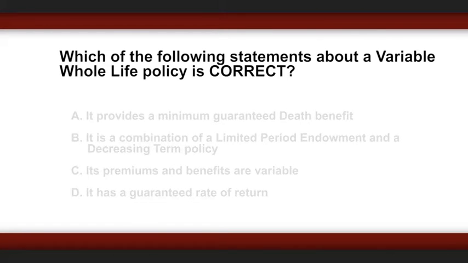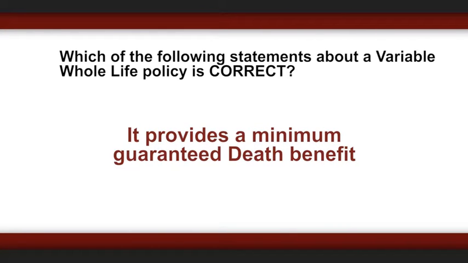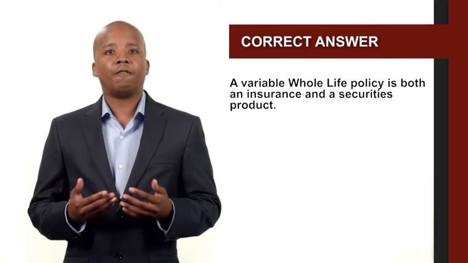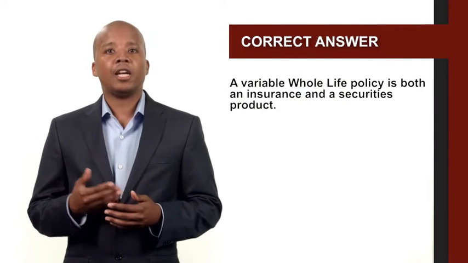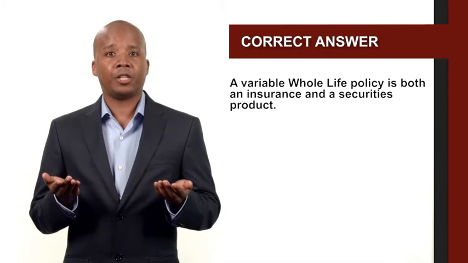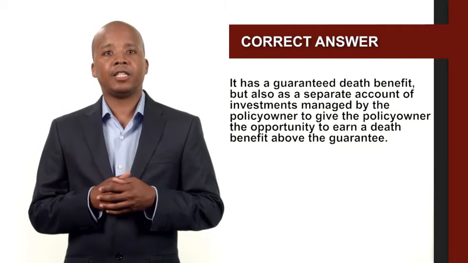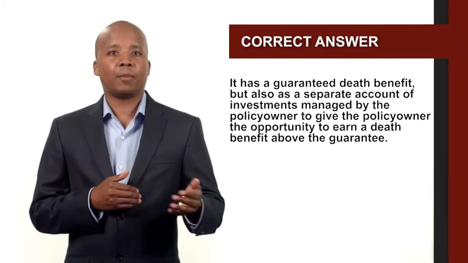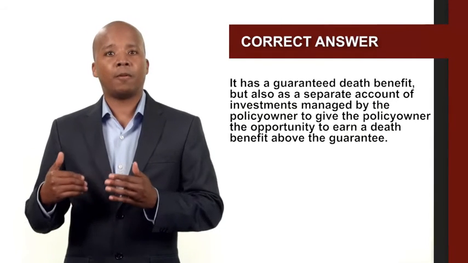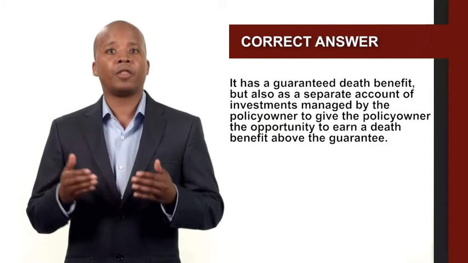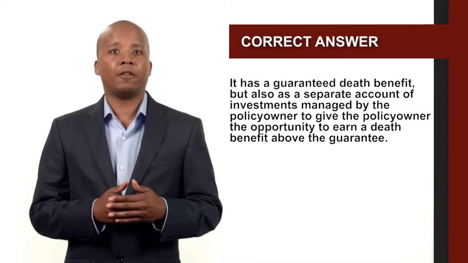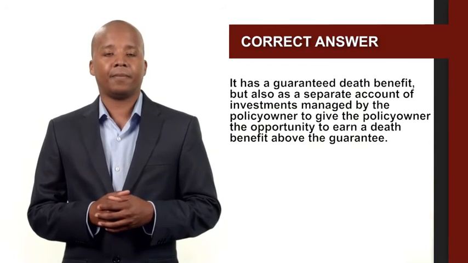The correct answer is it provides a minimum guaranteed death benefit. A variable whole life policy is both an insurance and a securities product. It has a guaranteed death benefit, but also a separate account of investments managed by the policy owner to give the policy owner the opportunity to earn a death benefit above the guarantee.